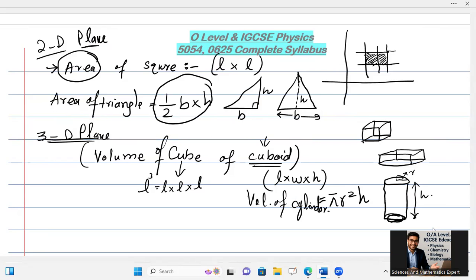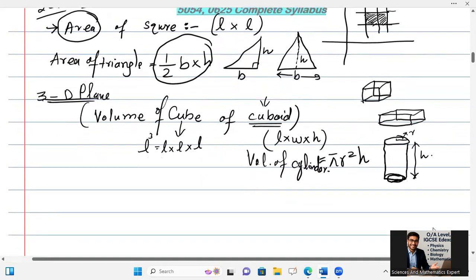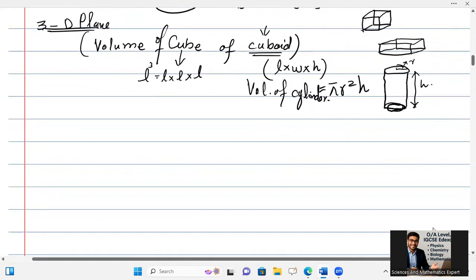After that, when we are done with the volume section, we will have to take time. Time is measured in seconds, and it can also be used to measure the speed of sound, if you want to check. We can also use a simple pendulum to measure the time period. But here I will have to go to the types of errors.